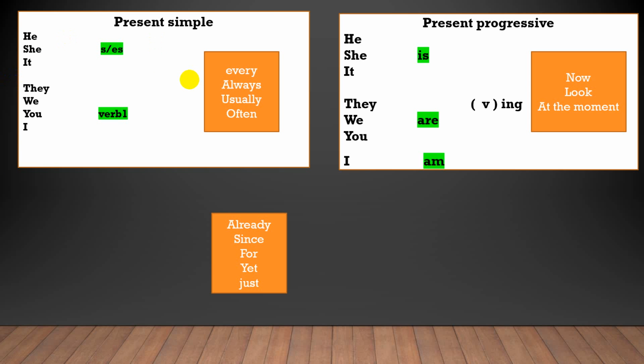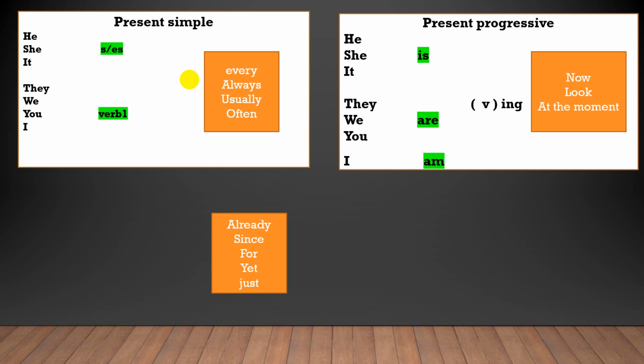Let's move on to talk about present progressive. Now I'm going to talk about an action happening at the moment of speaking. When the subject is singular, for example, he, she, it, I use is plus verb with ing. He is playing now. For they, the suitable helping verb here is are. They are, we are, you are studying now. And I have, I am studying at the moment. I am studying now. Okay?